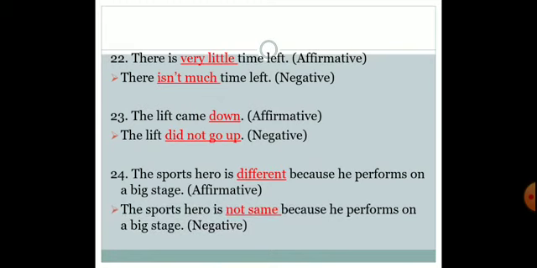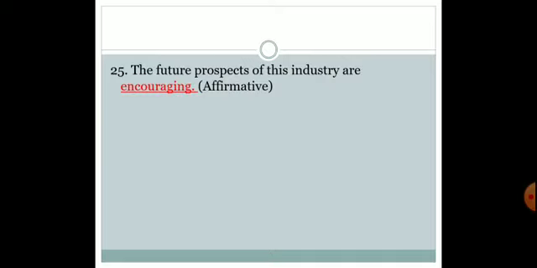See, different and same are opposite words, and along with that opposite word we have put not. Not the same means it is different. The remaining sentence would be as it is, but what we are focusing on is that we are supposed to add a negation and then change to the opposite form. And the last statement would be the future prospects of this industry are encouraging.